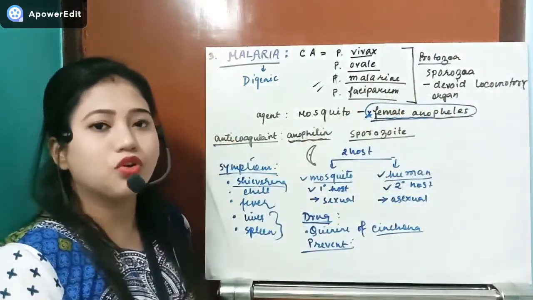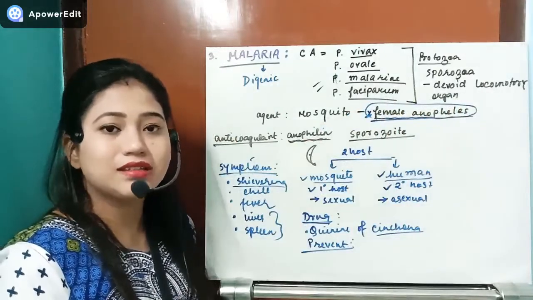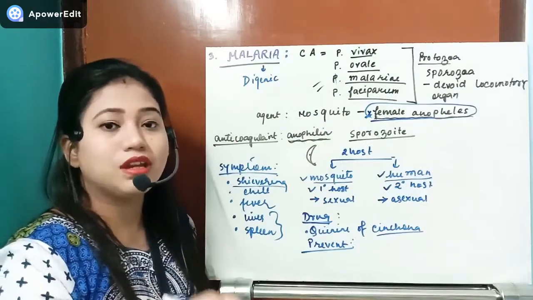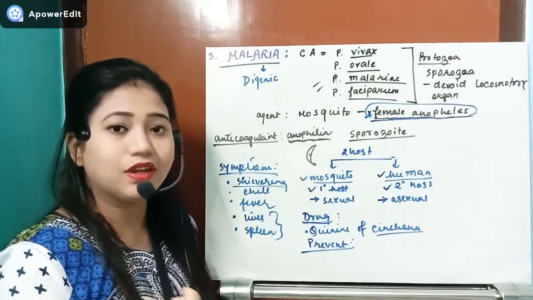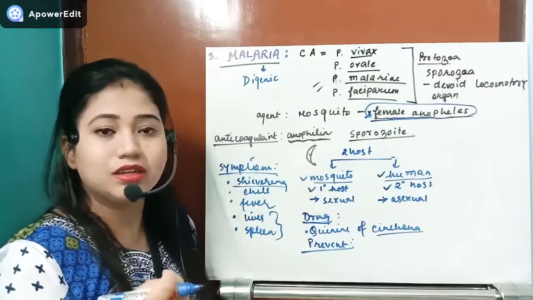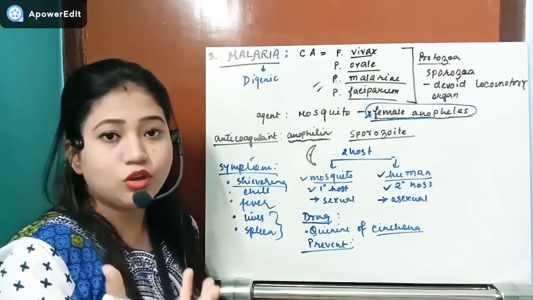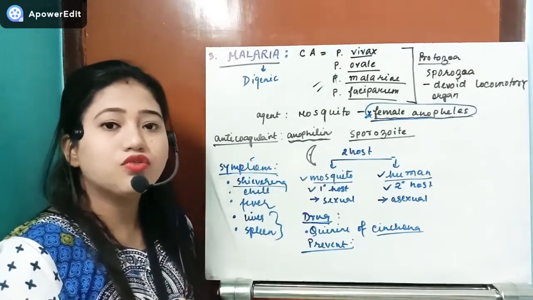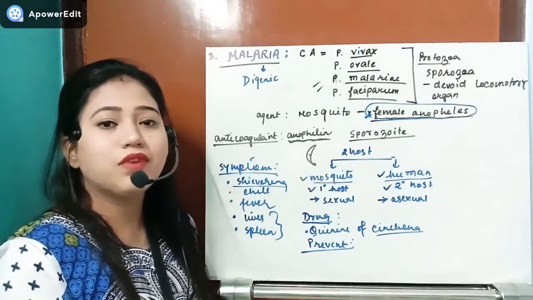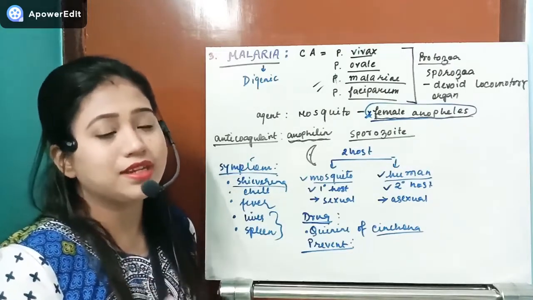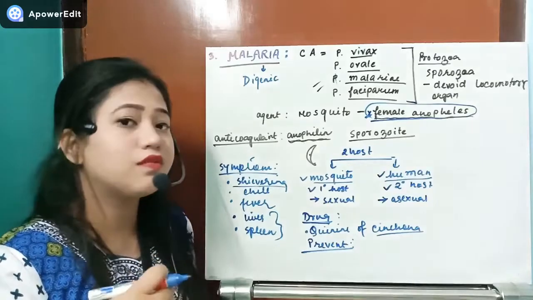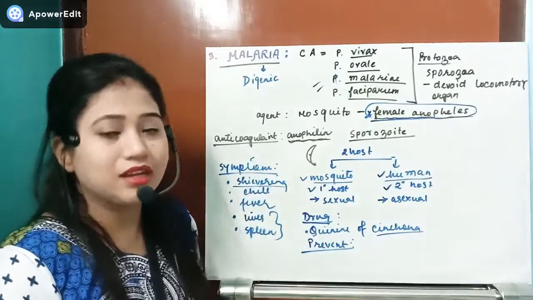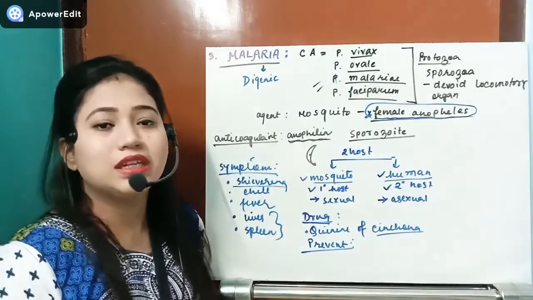The Anopheles mosquito lays its eggs in stagnant water bodies. In that stagnant water, the eggs hatch and the larvae appear, and those larvae live in the water. So waterlogging has to be prevented. Use mosquito nets. This way we can prevent ourselves from mosquito bites. If we prevent mosquito bites, then the parasite, Plasmodium, cannot enter our body. This way it can be prevented.